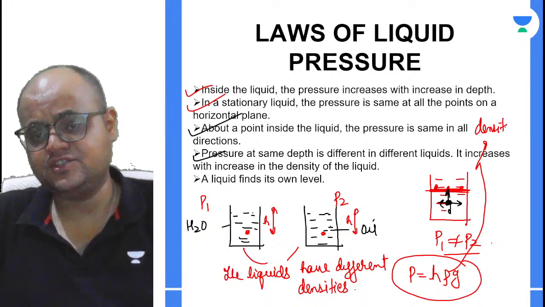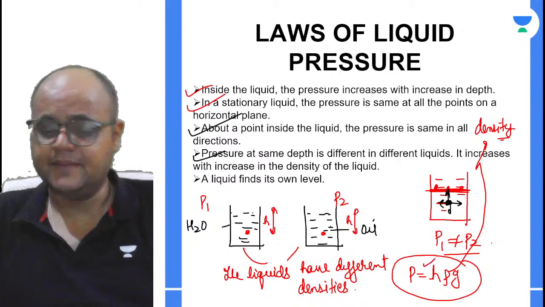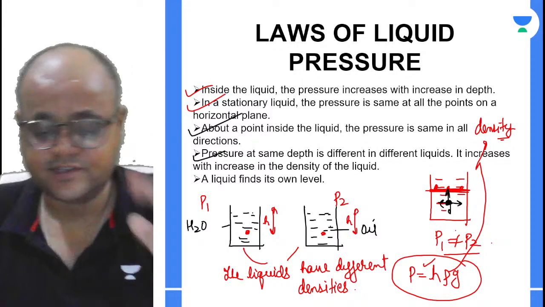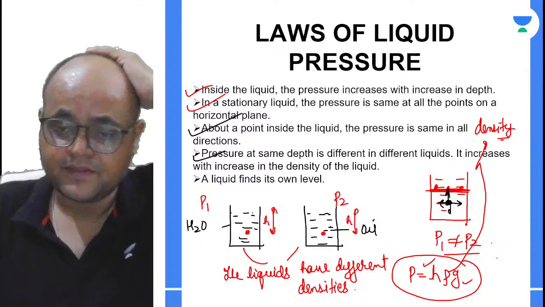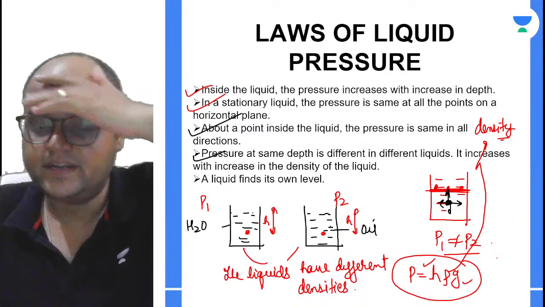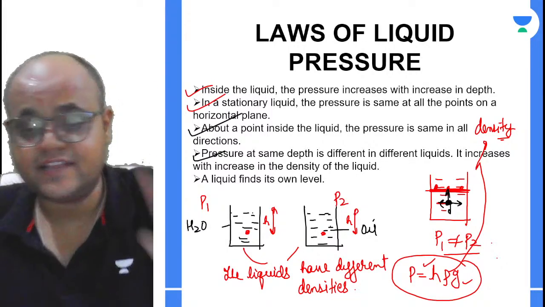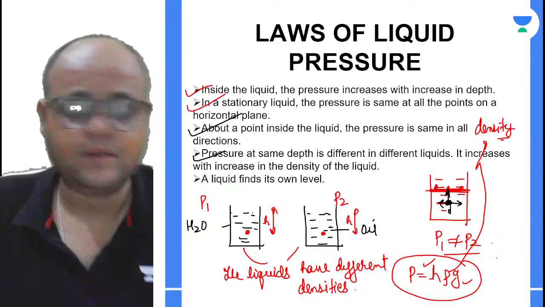So if you have changed the liquid, the height is the same and the acceleration due to gravity is the same, but the density of the liquids is different, and because the density is different, the pressure will be different.